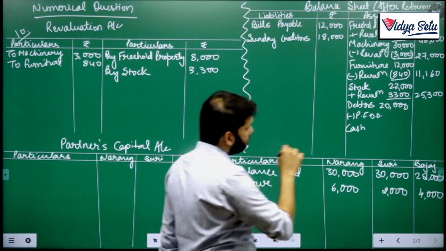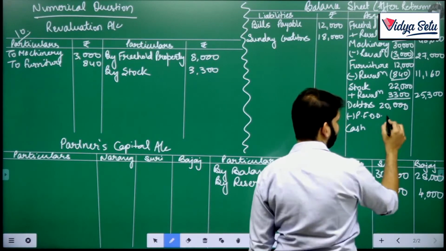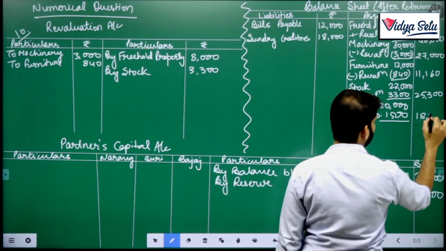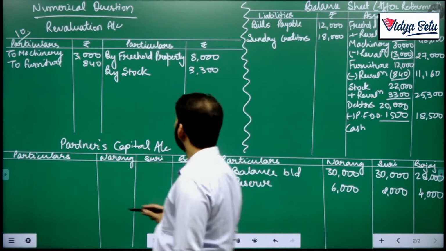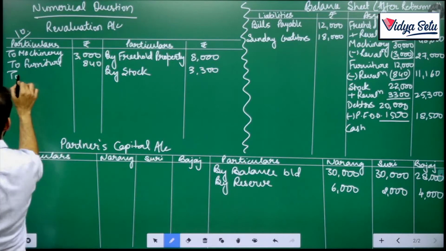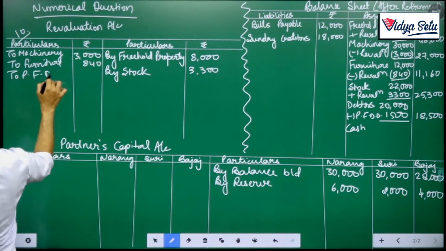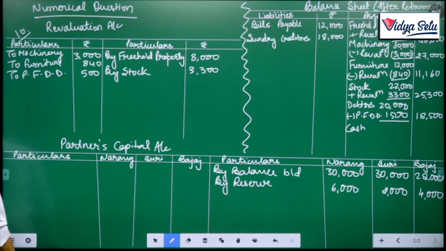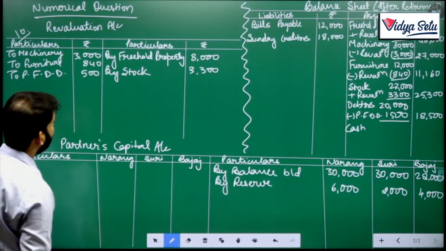Earlier the provision for doubtful debts was 1,000, and we had to make it 1,500, so a 500 increase. I guess that's it.